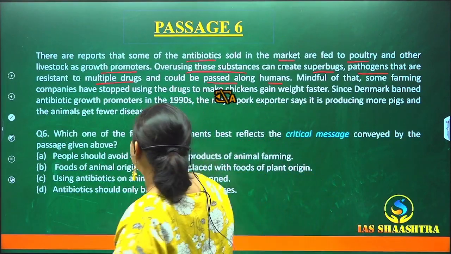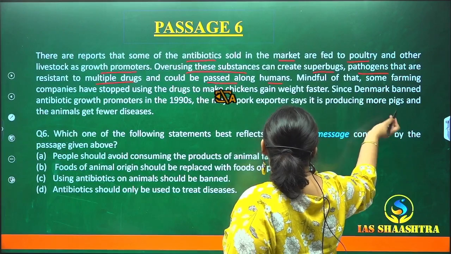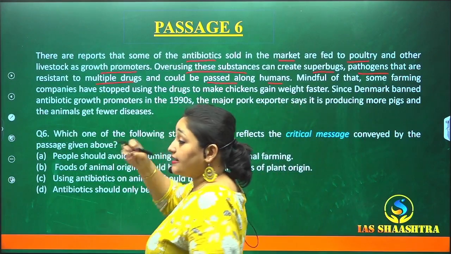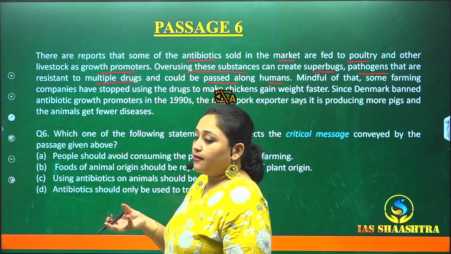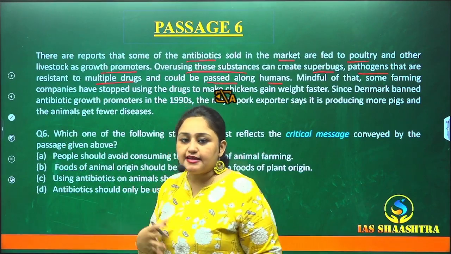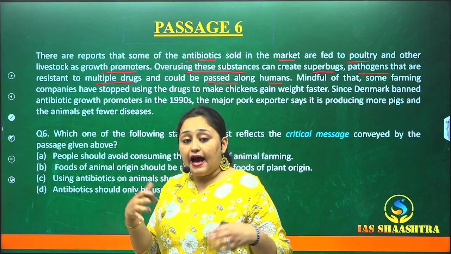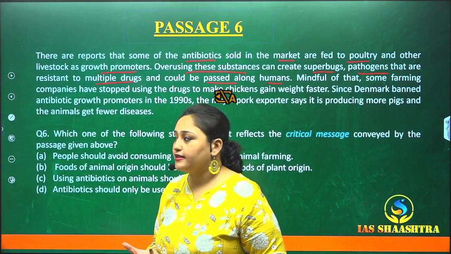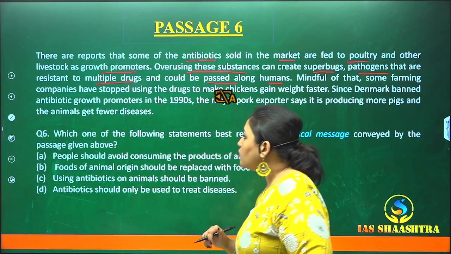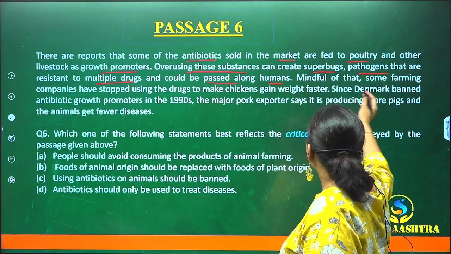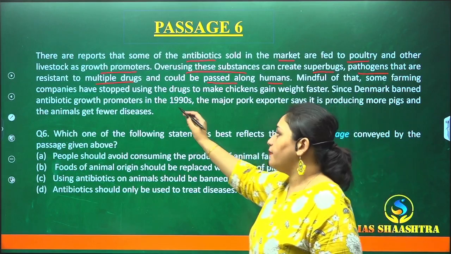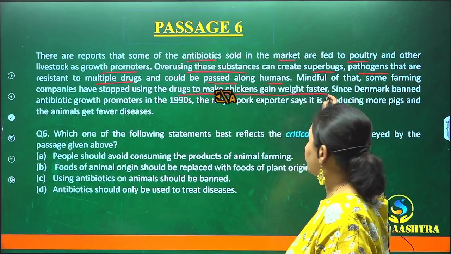It has also been found that by consuming the animals that are fed with such antibiotics, human beings are also getting impacted or affected. So, now moving on to the next line. Mindful of that, some farming companies have stopped using the drugs to make chickens gain weight faster.